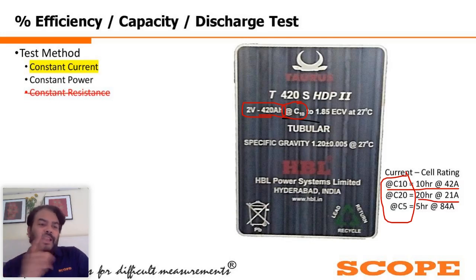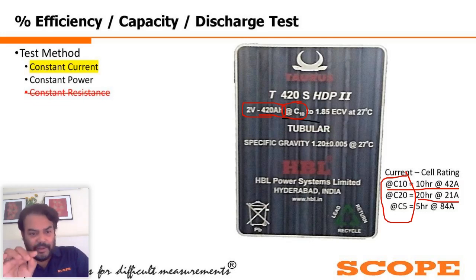For maintaining the pH value and the specific gravity at the specific level, we need to maintain the electrolyte level. So we need to put distilled water into the battery. That was the maintenance people were doing earlier.